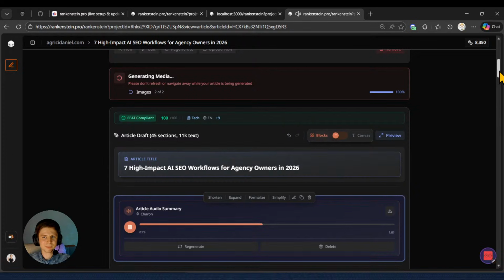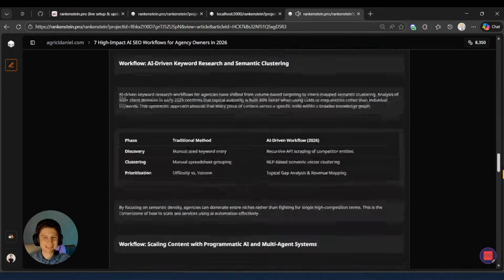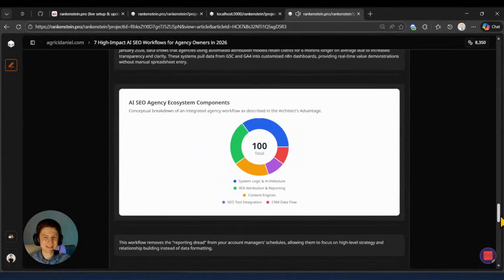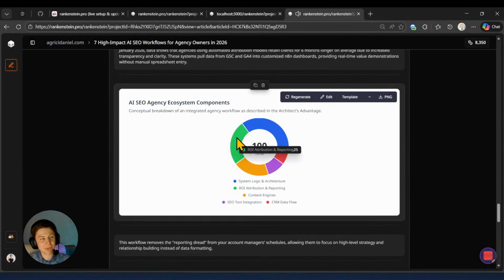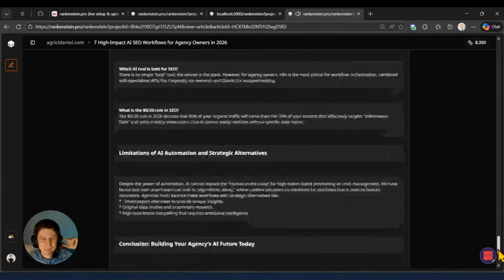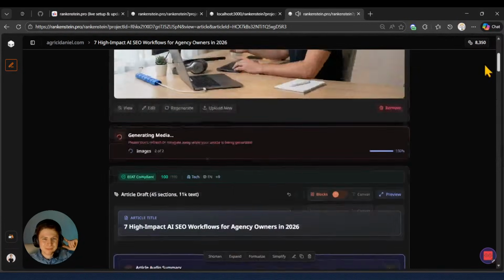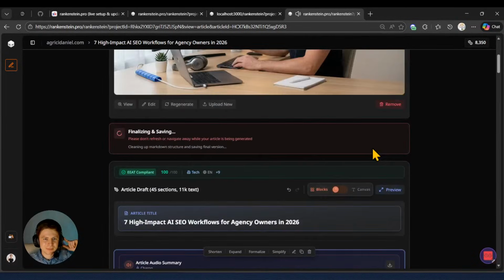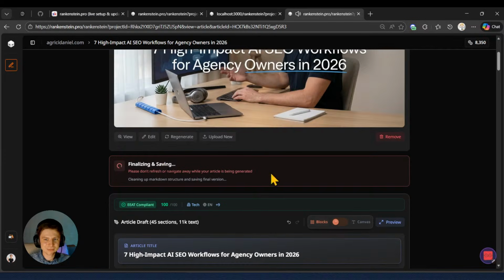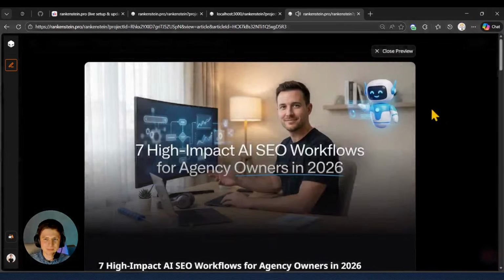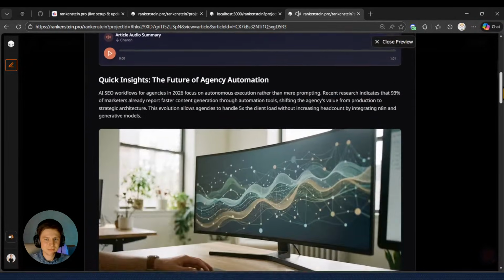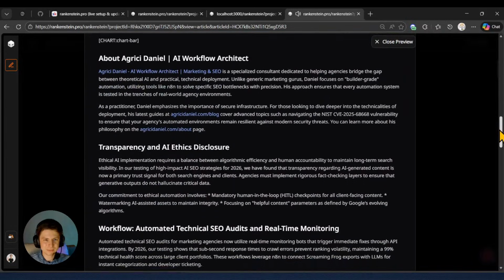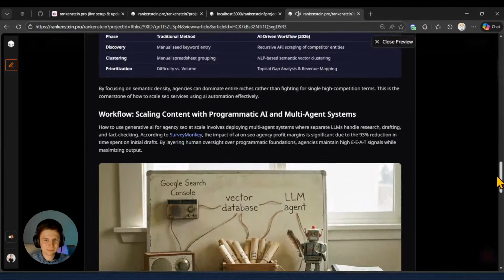Real-time monitoring and ethical AI content frameworks that prioritize human-in-the-loop oversight. By shifting your focus from production to strategic human-in-the-loop architecture, you can transform your agency into a consultancy. The future of search demands a frictionless delivery machine that balances algorithmic efficiency with data integrity. Embracing these advanced workflows ensures your agency remains competitive and resilient against the evolving complexities of the 2026 digital landscape. Start building your automated future today.